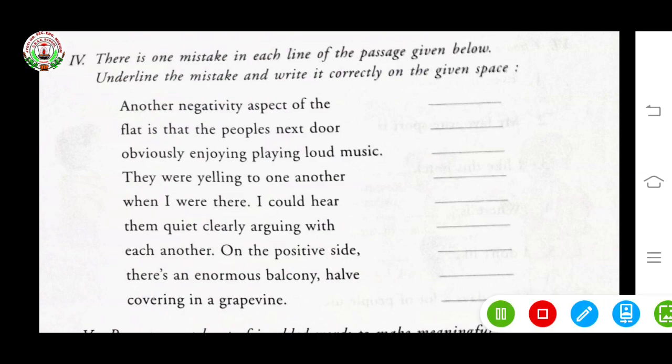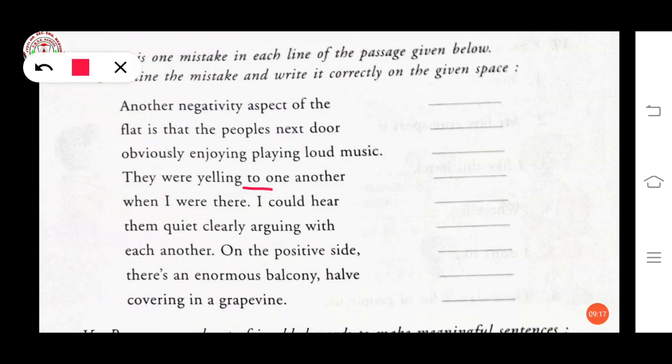Now next, they were yelling to one another. Here, two is wrong. In place of two, at will come. They were yelling at one another.